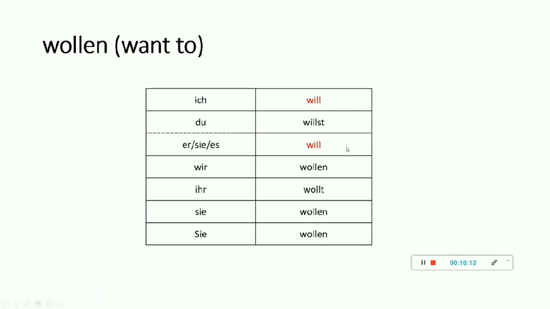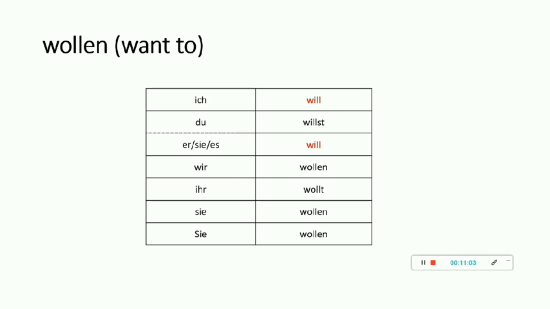Moving on to the third and the last modal verb of this particular video. It is wollen. That means want to. Ich will means I want. Du willst, you want. So ich will, du willst, er, sie, es will, wir wollen, ihr wollt, sie wollen. I hope this is clear. So again, it's a modal verb, which means want, and it remains at the second position and the actual verb goes at the last.